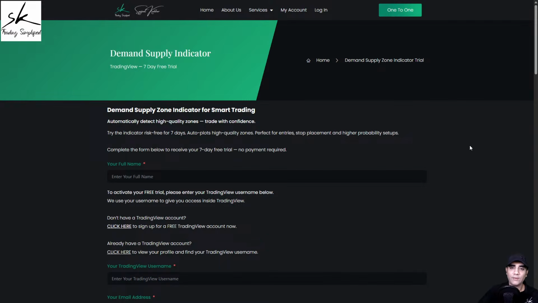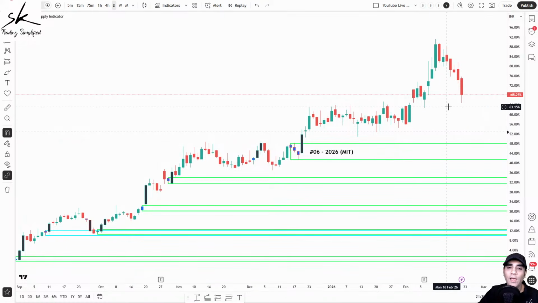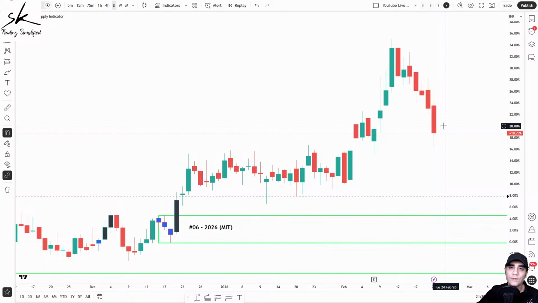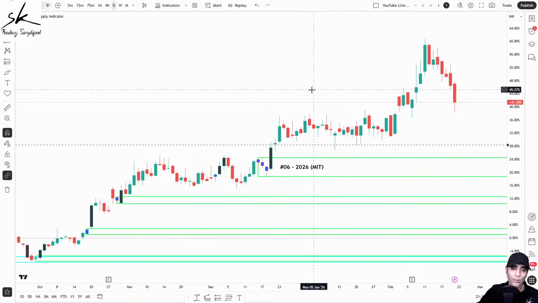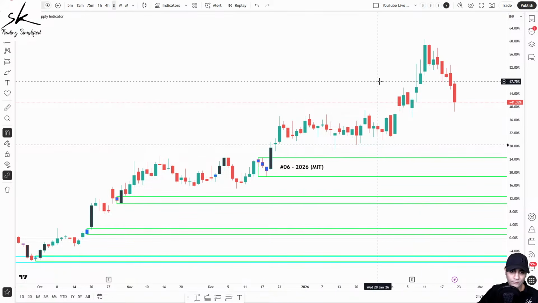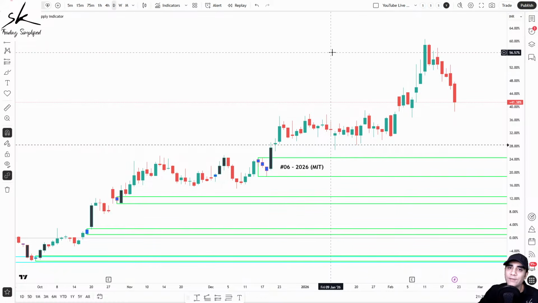And once it gets activated, you will receive a notification on TradingView itself that the indicator is now active, and then you can enjoy it free for 7 days until it reaches the expiry date. Now, because everyone has that opportunity to use the indicator for free for 7 days, all the analysis we'll be doing will be purely based on the indicator, and that will help you understand how beautifully the indicator helps us plan trades very mechanically and rule based, and also saves a lot of time.